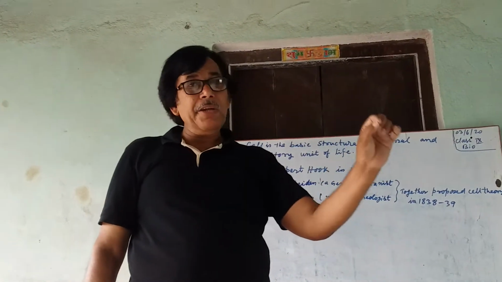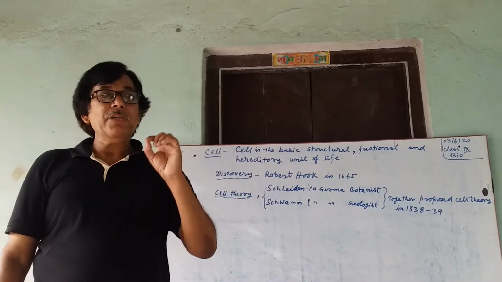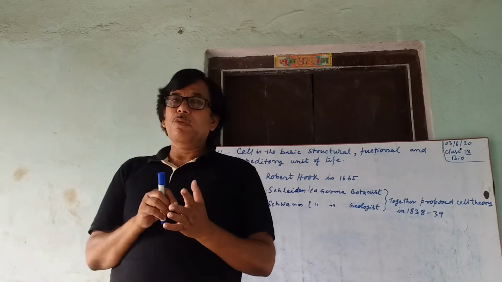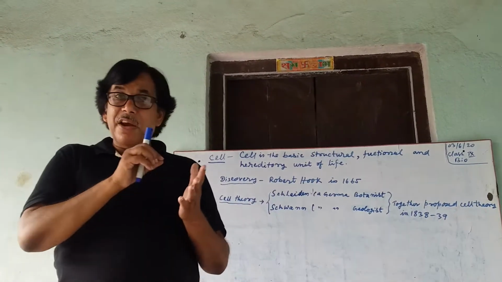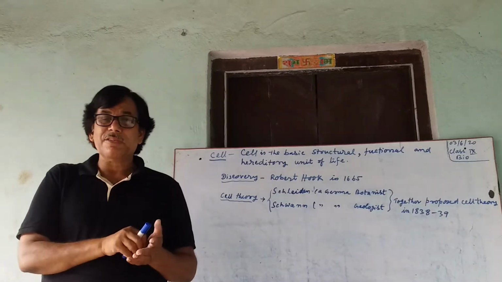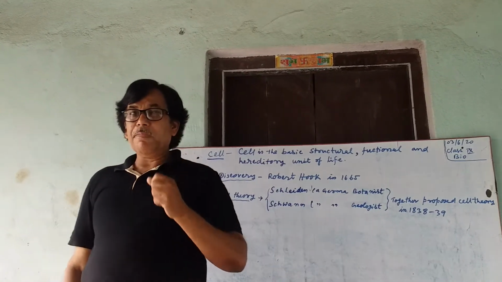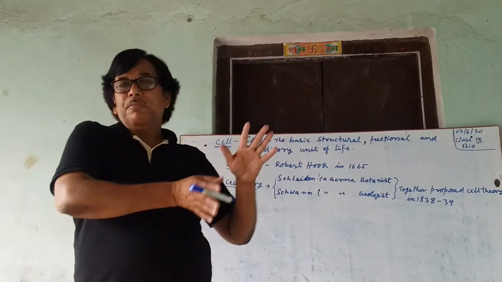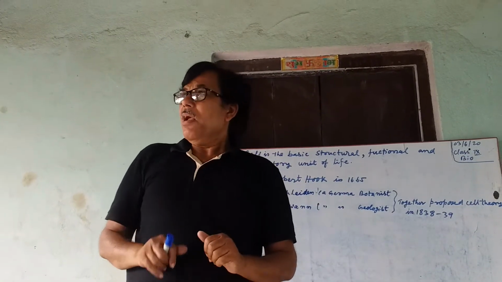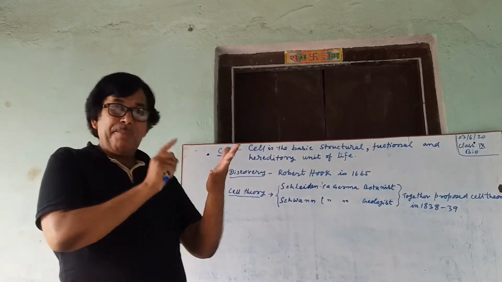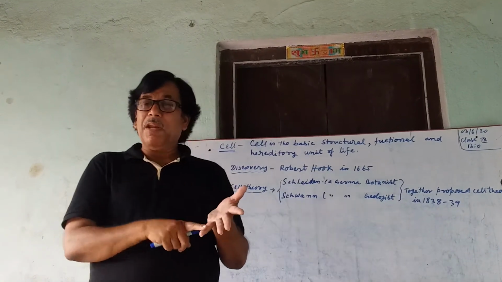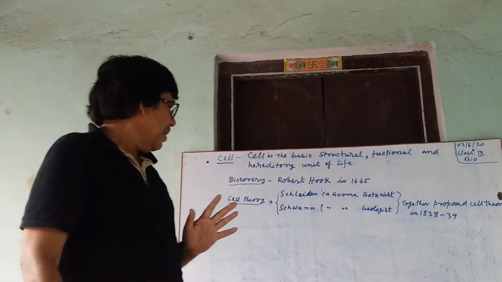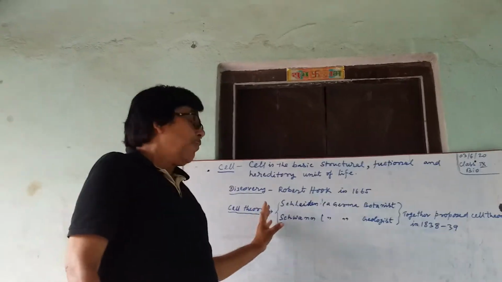It is the hereditary unit of life. Why? Because every cell has a nucleus, and in the nucleus there are chromosomes which contain genes, and these genes always occur in pairs. These genes are the carriers of heredity from parents to offspring. Thus, we see that the cell is the basic unit of life, structural unit of life, functional unit of life, and also hereditary unit of life. Next, we will see who discovered the cell.